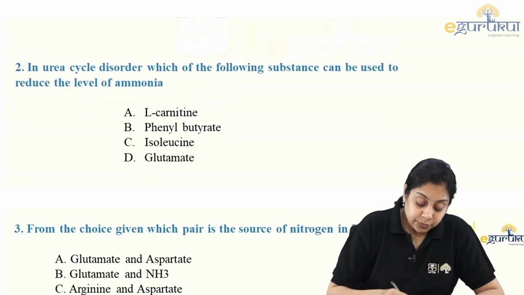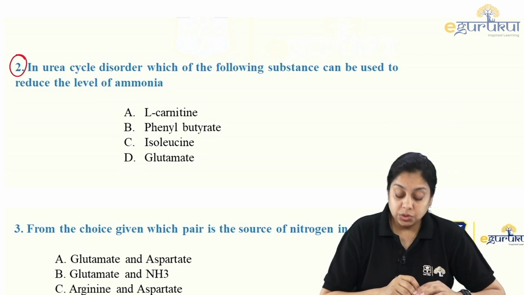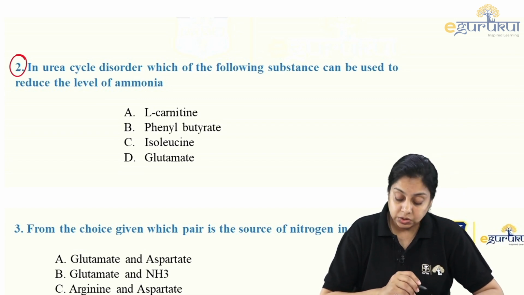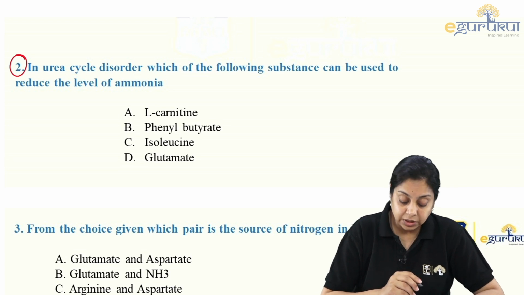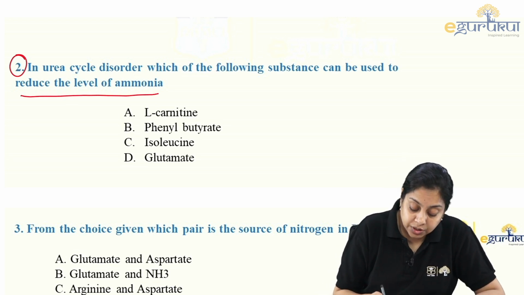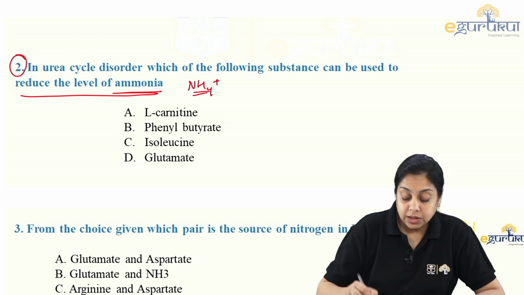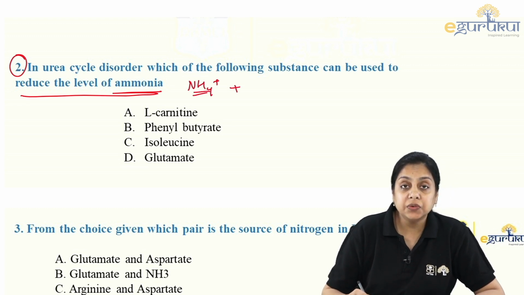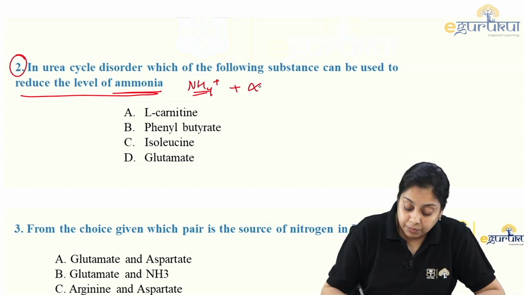There was another question related to the urea cycle. In urea cycle disorder, which of the following substances can be used to reduce the ammonium ion levels? In the previous question, we saw ammonium ions combined with alpha ketoglutarate to form glutamate.